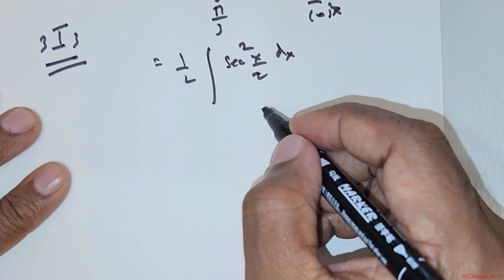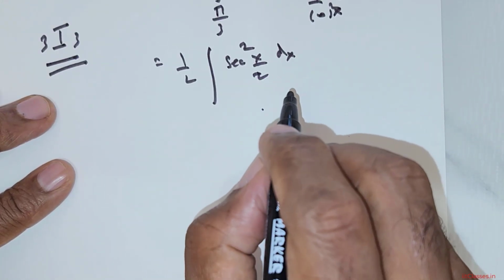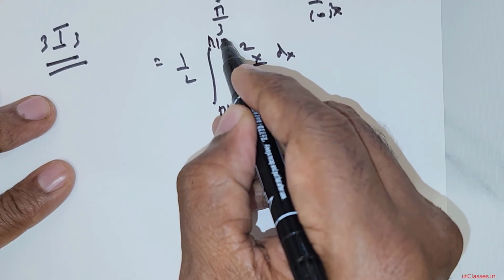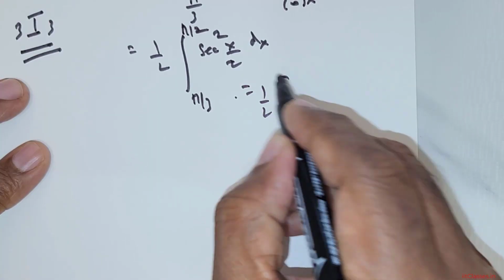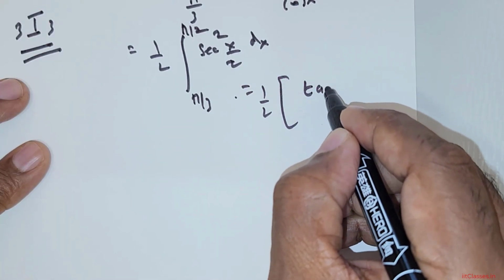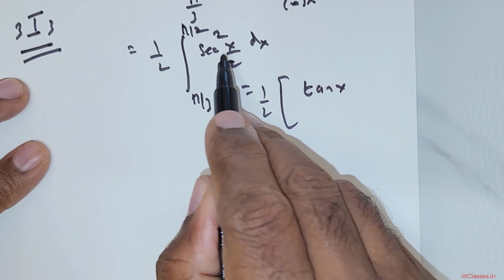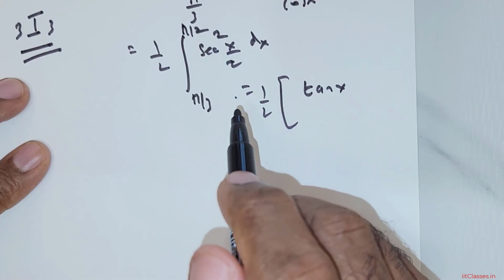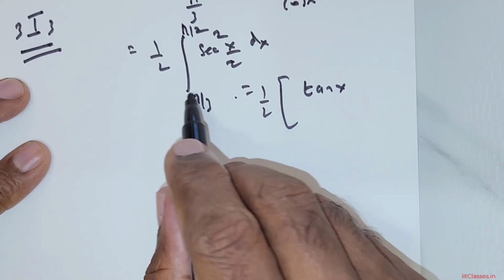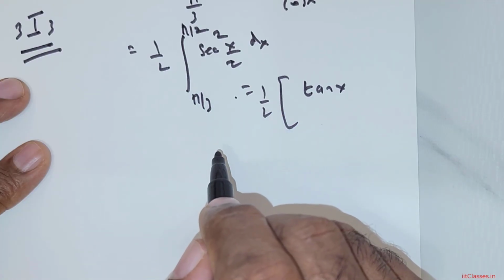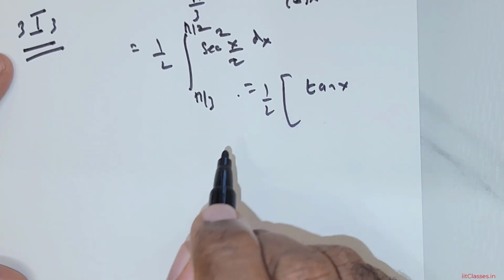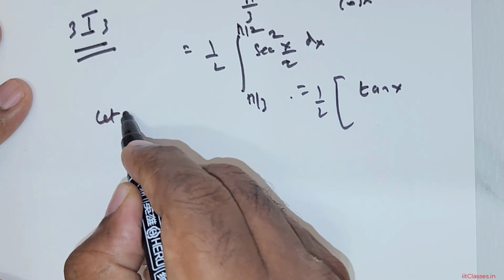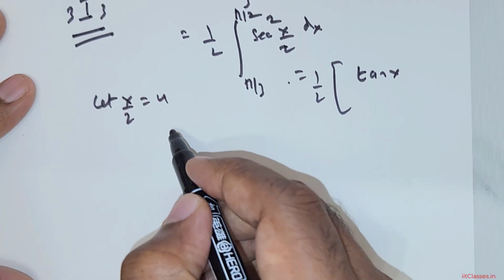Now what I wish to do is integrate this. Let me place the limits, pi over 3 to pi over 2. If you integrate secant squared x, you get tan x. Now there is a coefficient of 1 over 2 there, so we have to ensure that it is taken care of. To avoid confusion, you can let x over 2 be equal to some u.